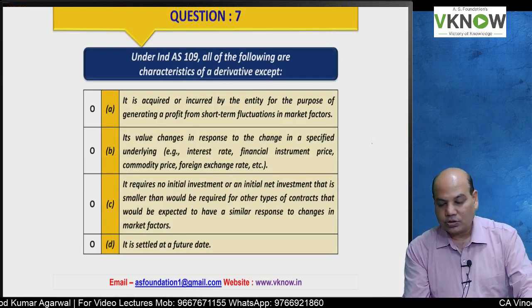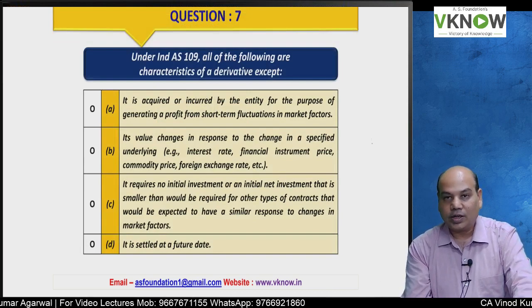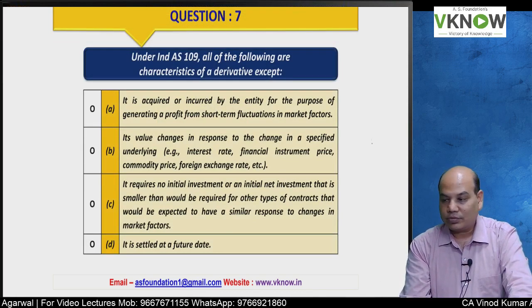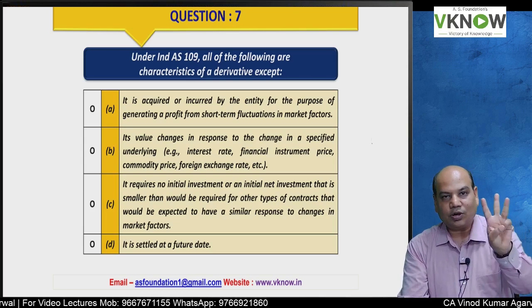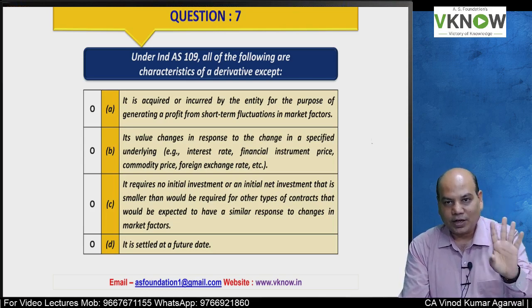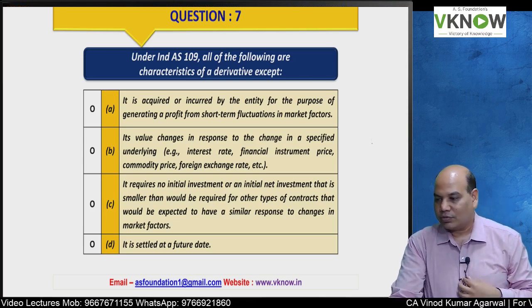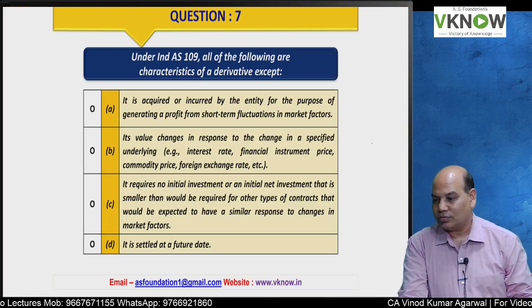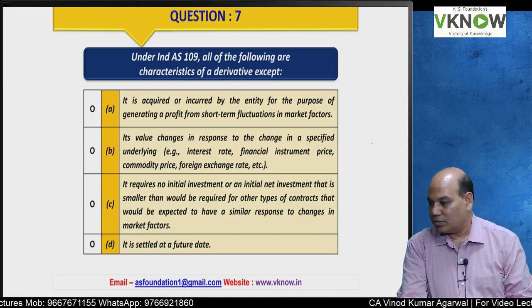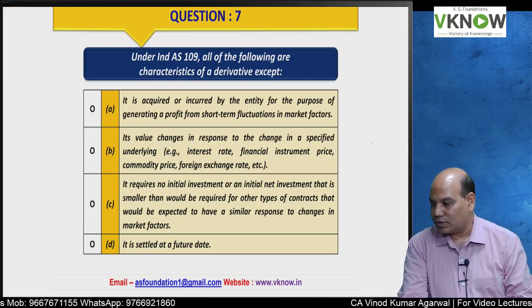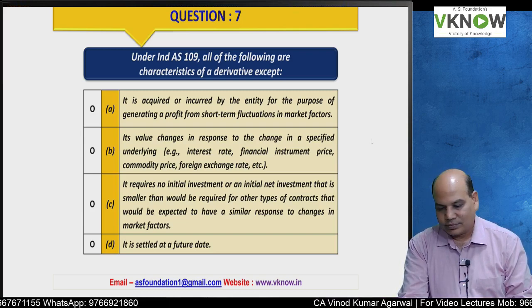Under Ind AS 109, all of the following are the characteristics of a derivative, except. 3 options are defining a derivative, 1 is not. Choose the odd man out. Anybody? Odd man out. Question number 7.